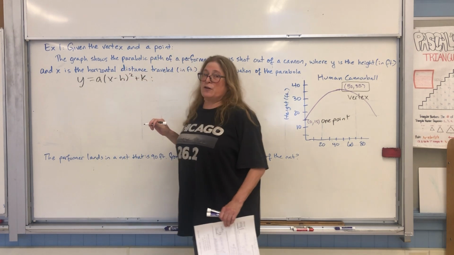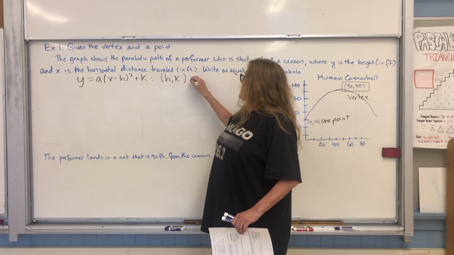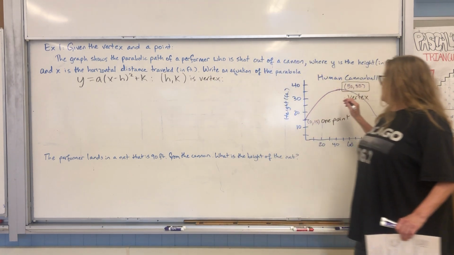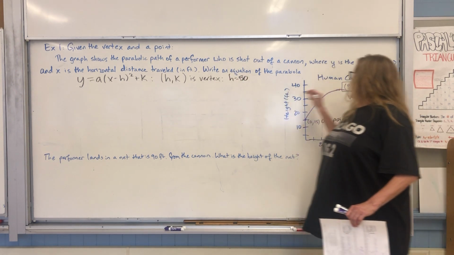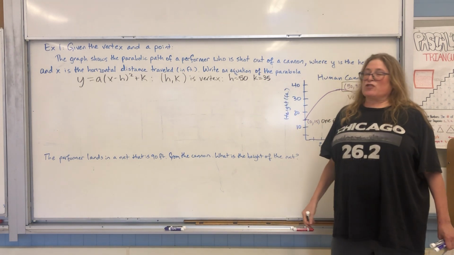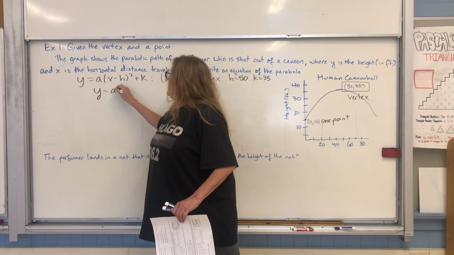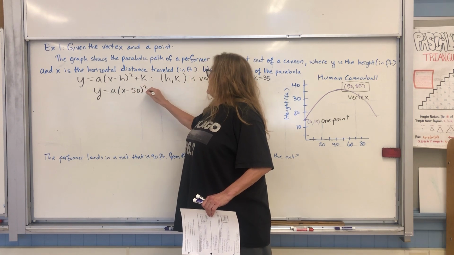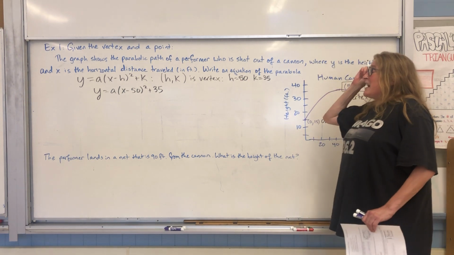Okay, and if you guys remember, h comma k is the vertex. So in our problem, h is 50, and k equals 35. So the first step I'm going to do is just write in h and k. So I've got y equals a times x minus 50 squared plus 35. Well, we've got everything except for a.